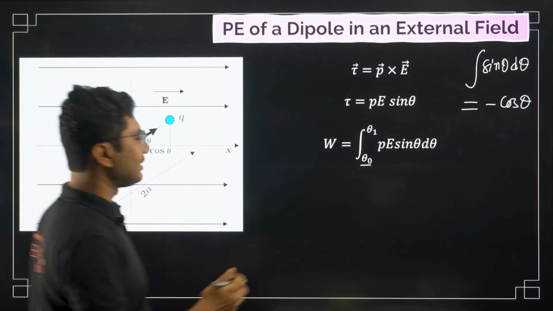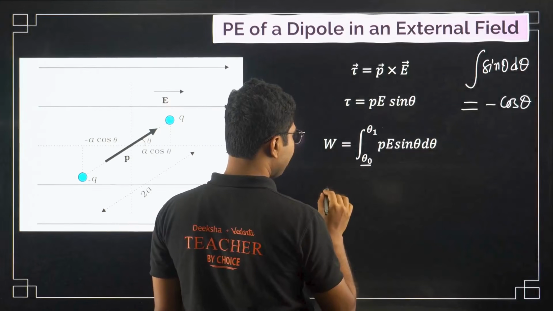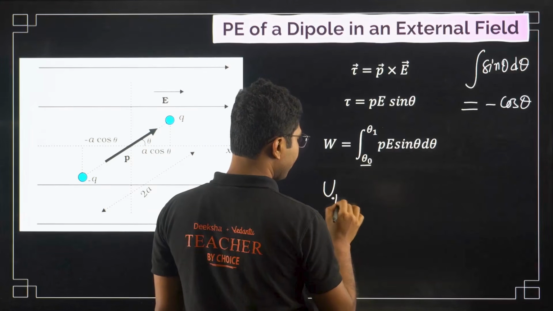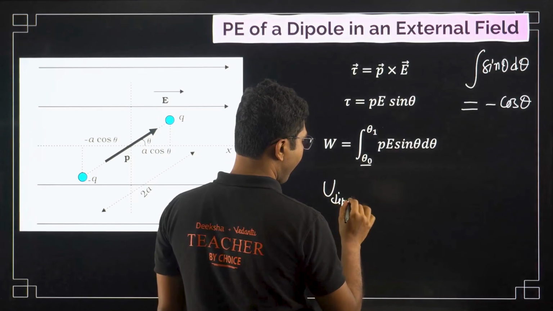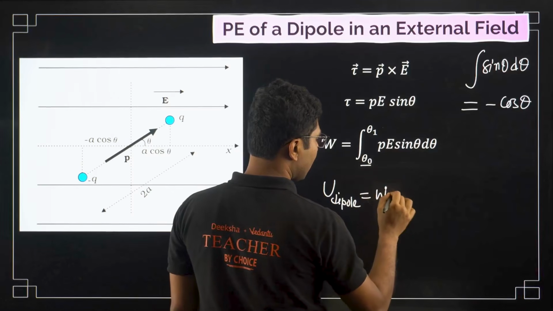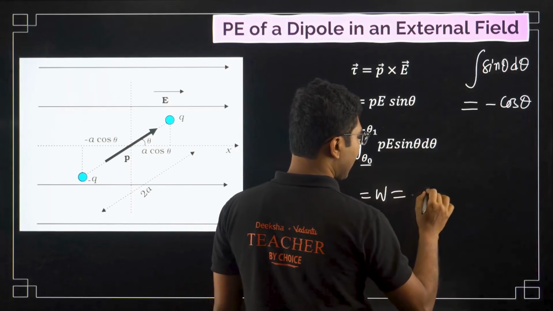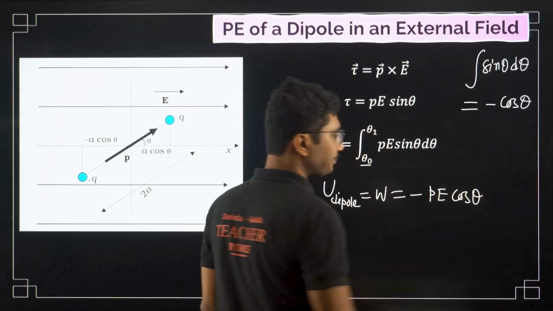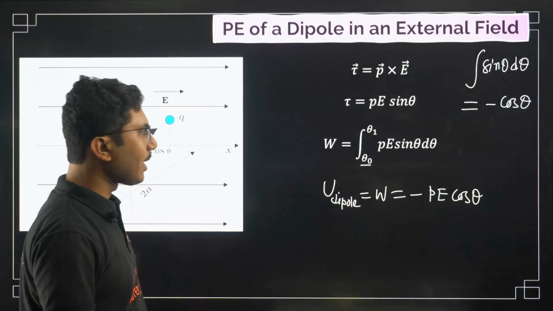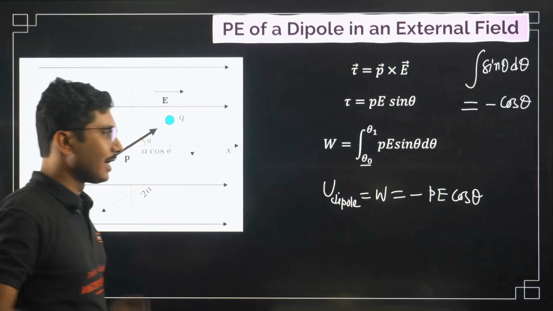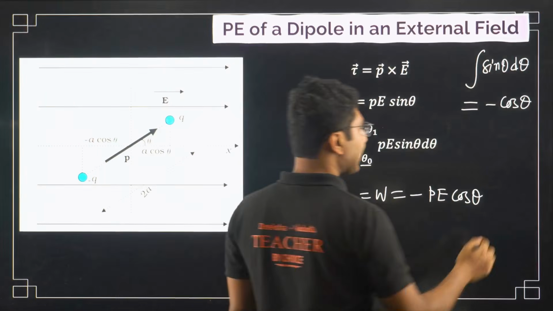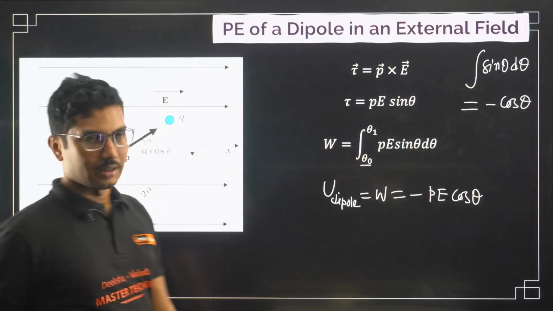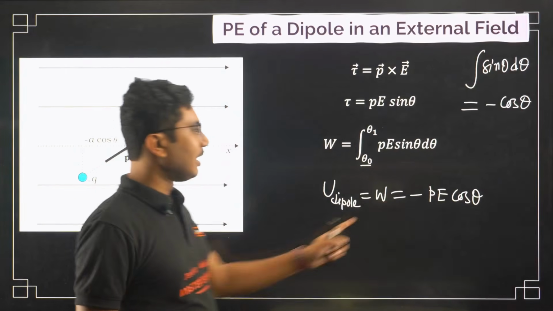In that case, the potential energy due to a dipole equals the work done, which is given by minus PE cos theta.